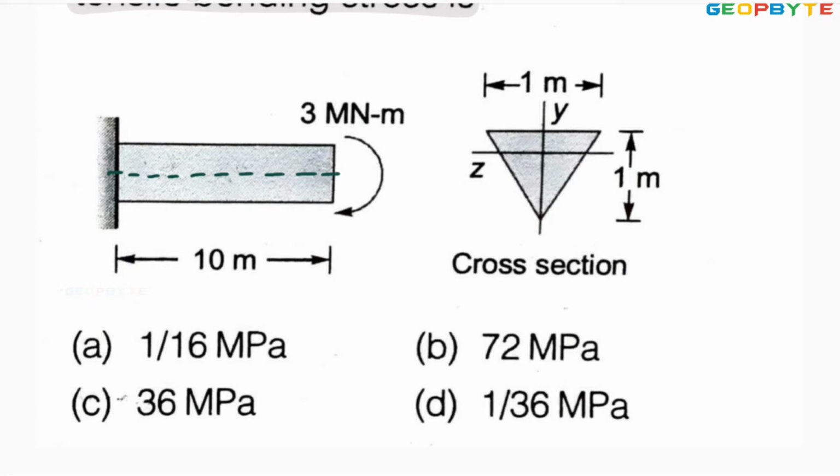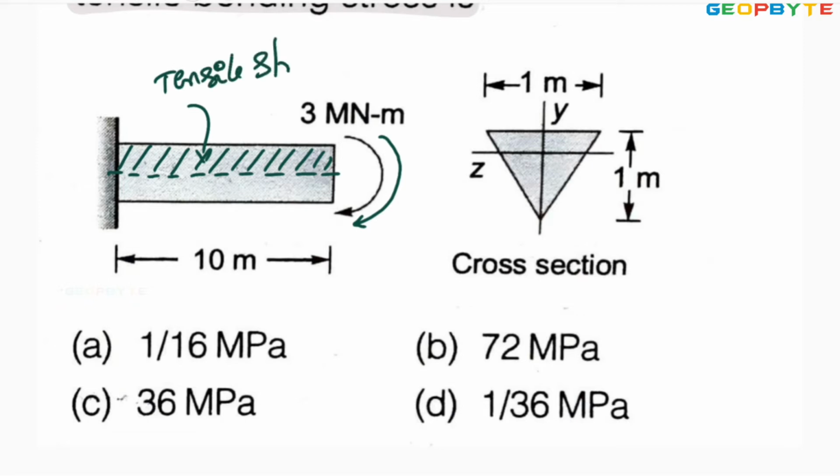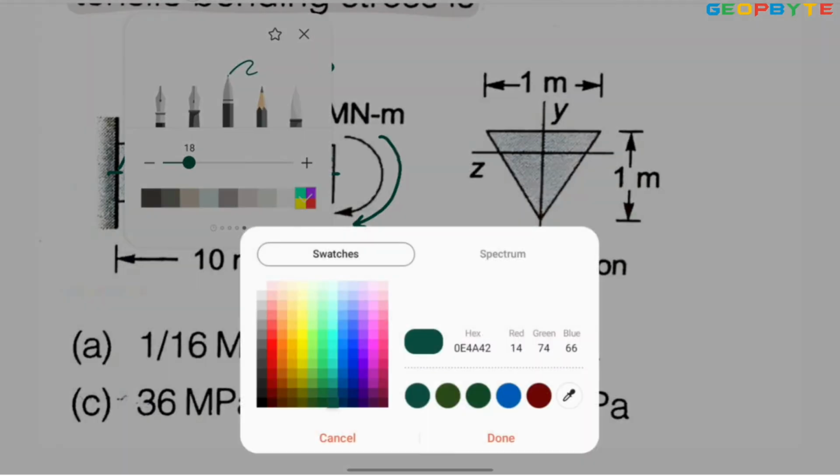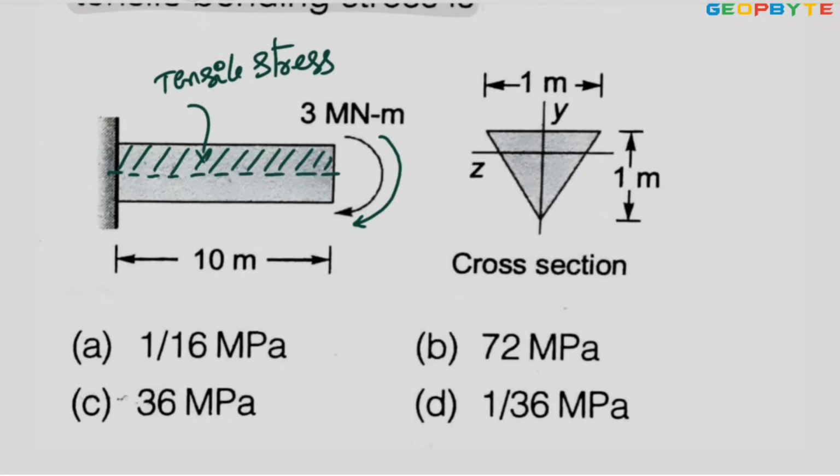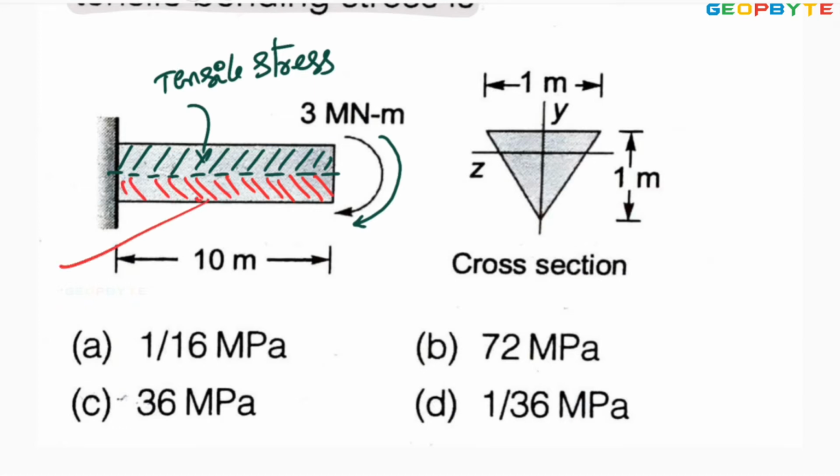Since the beam is subjected to moment in the clockwise direction, all layers which are above the neutral axis are subjected to tensile stresses, and all the fibers below the neutral axis are subjected to compressive stresses.